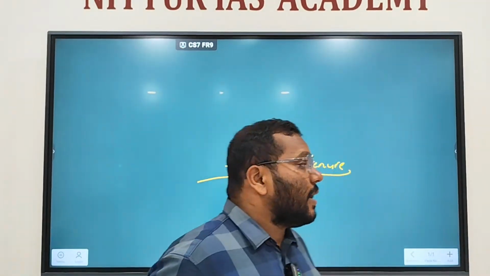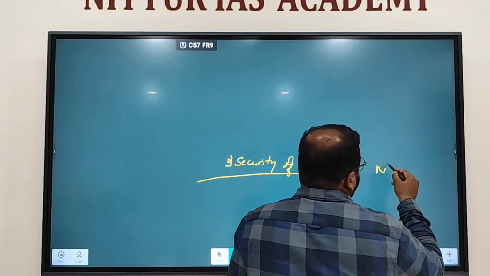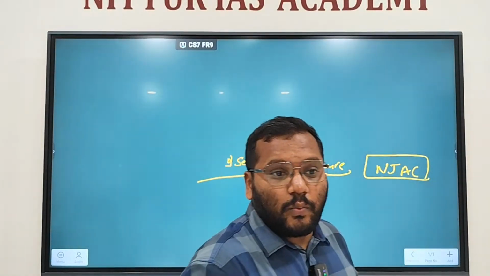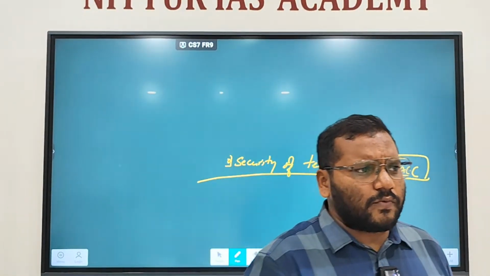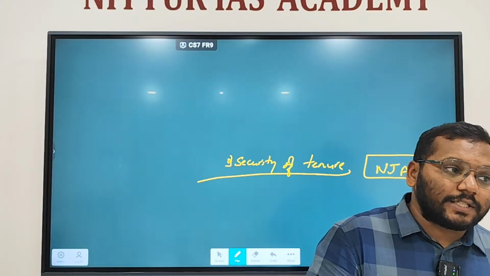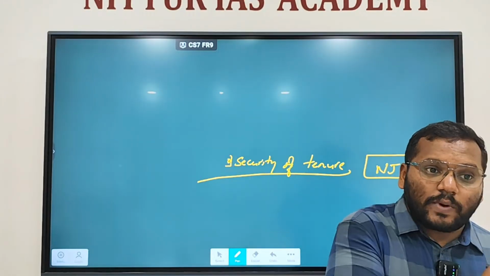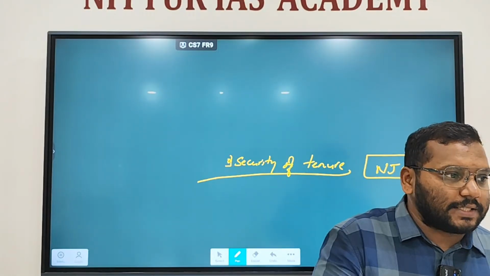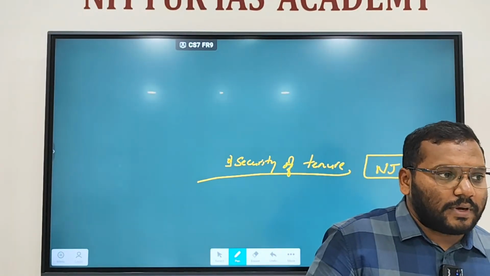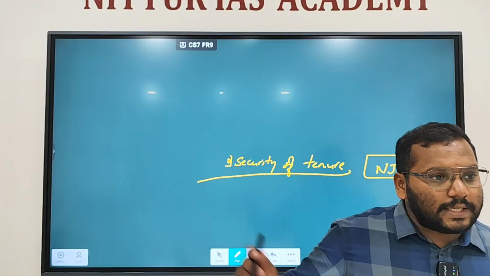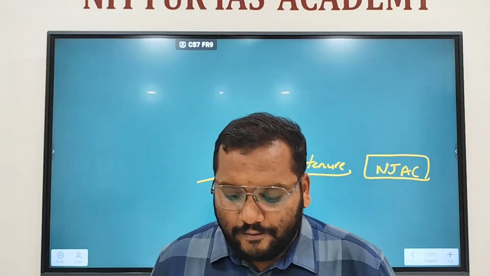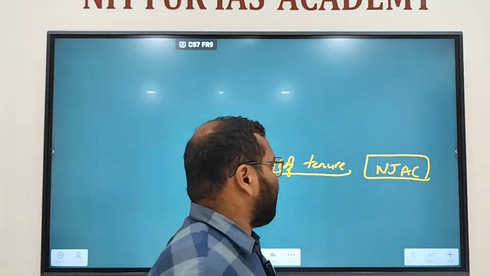Another one is NJAC, the National Judicial Appointment Commission case, where the Government of India in its first term, in 2014 or 15 I guess, passed the National Judicial Appointment Commission Act to appoint the judges of the High Court and lower courts, right? That was squashed by the Supreme Court, saying that appointing the judges by the collegium and president is part of the basic structure. So security of tenure provides independence. Clear? Fine.